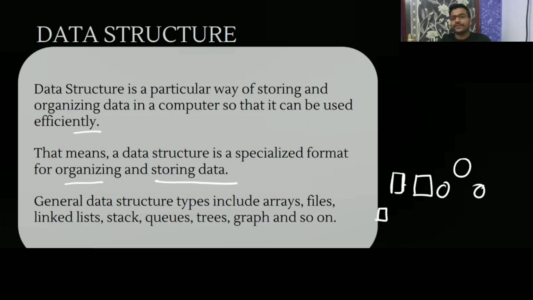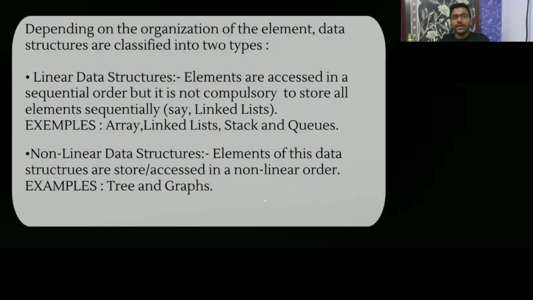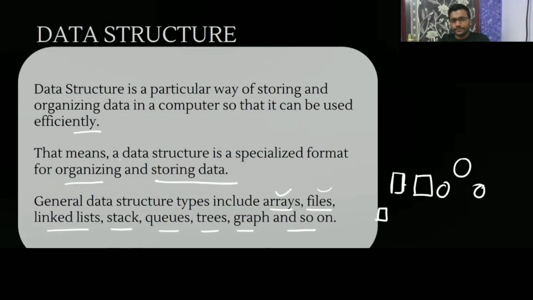General data structure types include array, files, linked list, stack, queue, tree, graph, and so on. So we have different data structures that include array, files, linked list, stack, queue, trees, graph, and so on. You can pause the video and take the note.